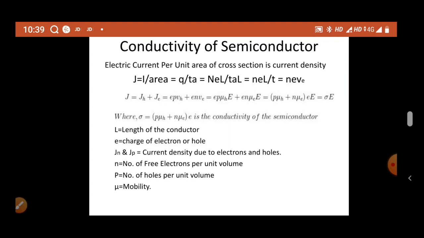Taking E as common, we can consider the product of mobility as well as charge of that particular electron or hole as conductivity. So this is the mathematical expression, or derivation, of conductivity of semiconductors.